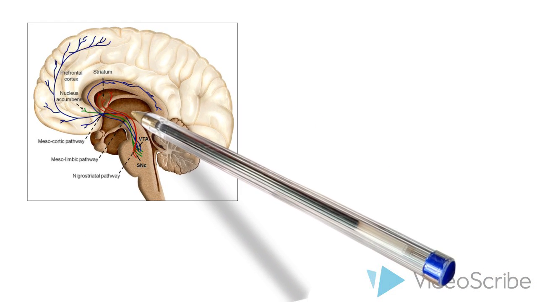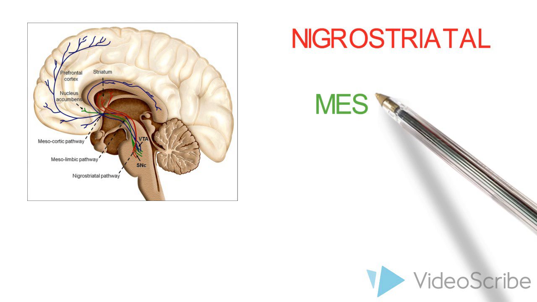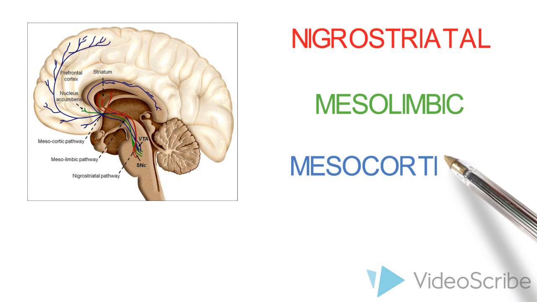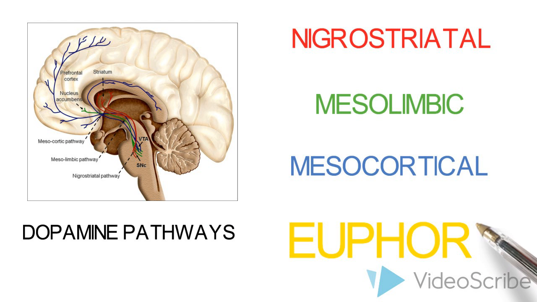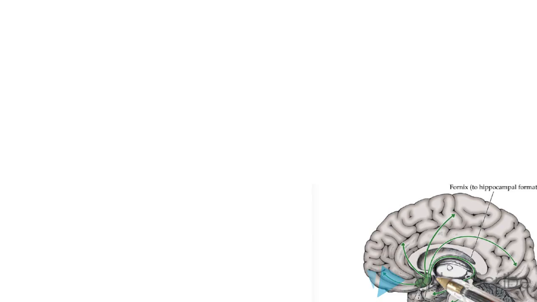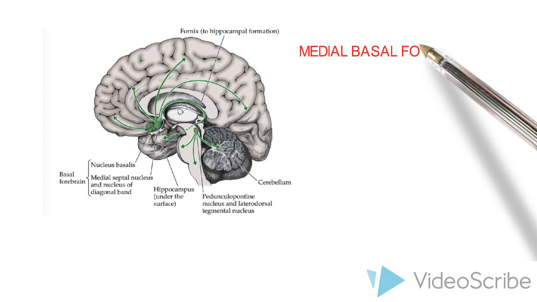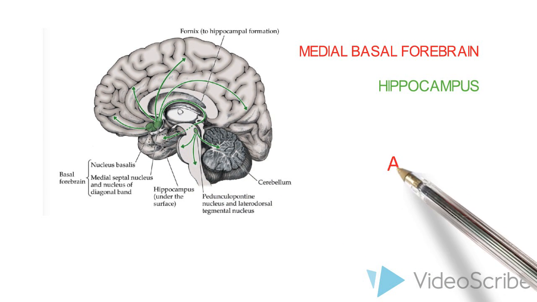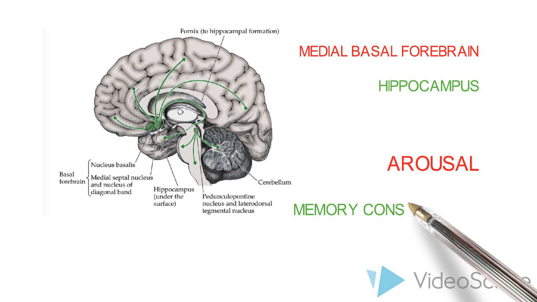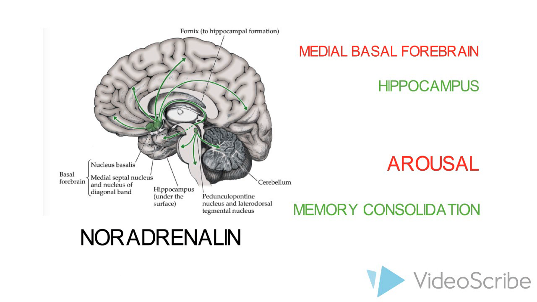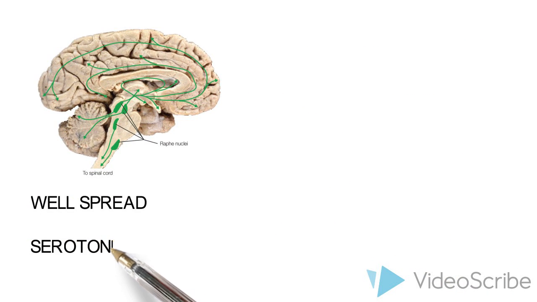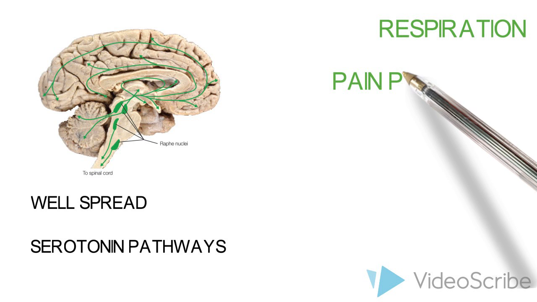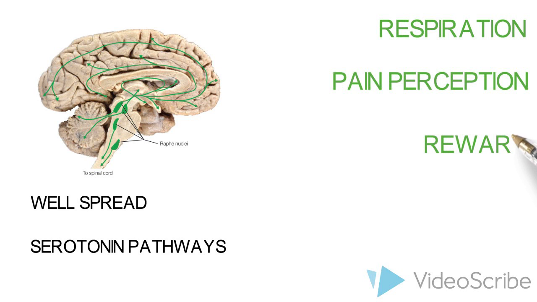Meth will activate the nigrostriatal, mesolimbic, and mesocortical dopamine pathways of the brain that have been associated with the euphoric effects a user experiences immediately after taking the drug. The medial basal forebrain and hippocampus are associated with the feelings of arousal and memory consolidation and are correlated with the monoamine noradrenaline. In the case of serotonin, the receptors are widely dispersed throughout the brain and have a wide range of effects including breathing, pain perception, reward, and sexual desire.